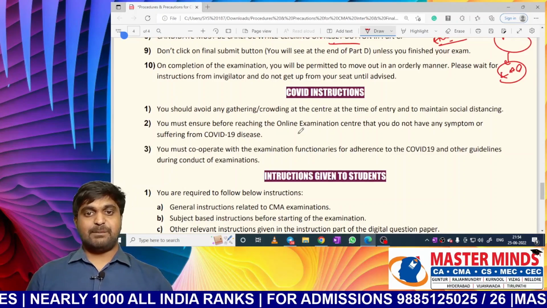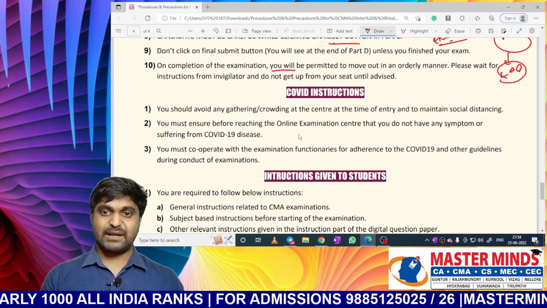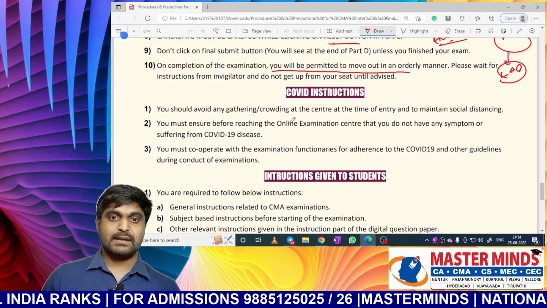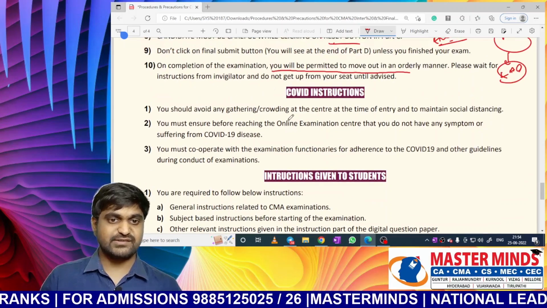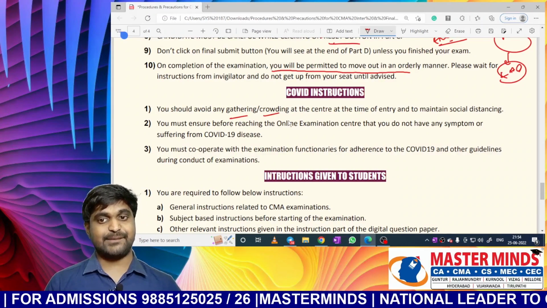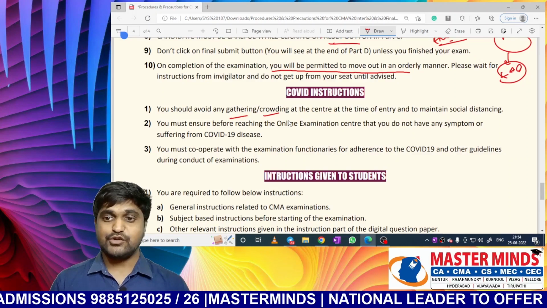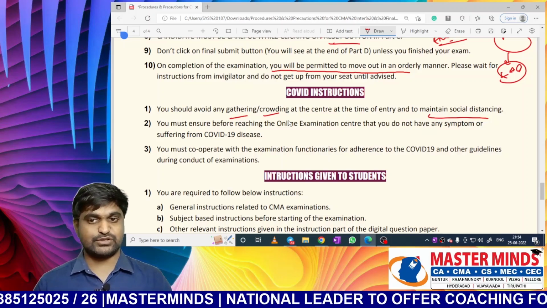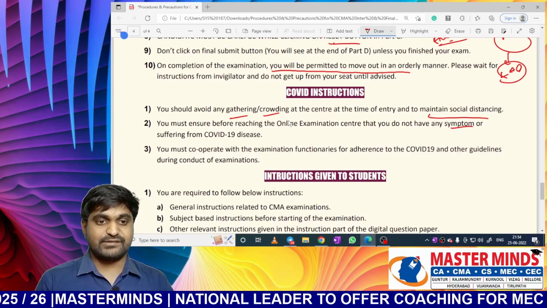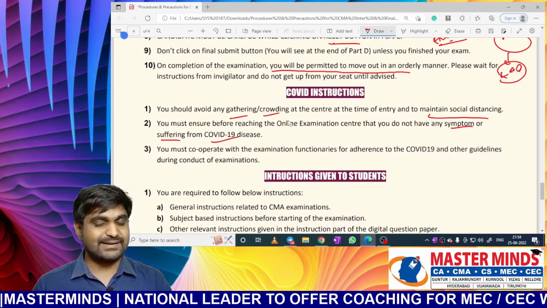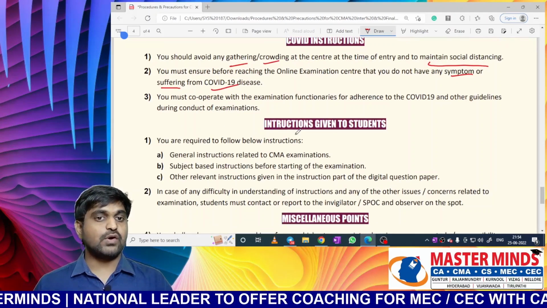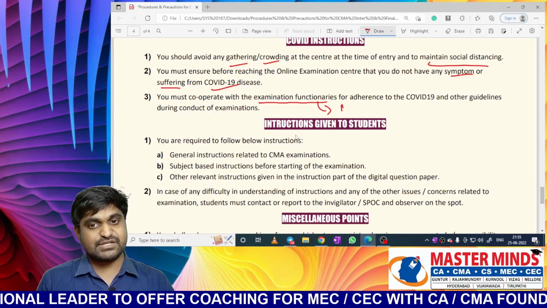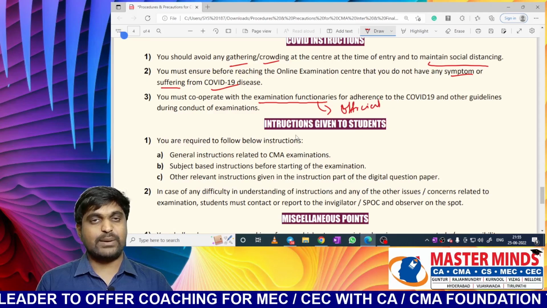Okay, next one. After completion of the exam, don't go away. You will be permitted to move out only in an orderly manner as prescribed by the examination center. Next one. And here also there will be some COVID instructions. Gatherings or crowding at the exam center is completely prohibited. You should maintain social distancing also. You should carry hand sanitizer as well as a mask with you. If there is any symptom or suffering of COVID-19, then you must not attend that exam. And you have to follow all the instructions given by examination functionaries, nothing but examination officials, regarding COVID-19.